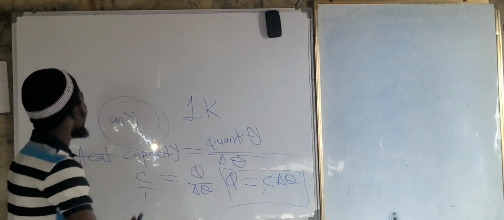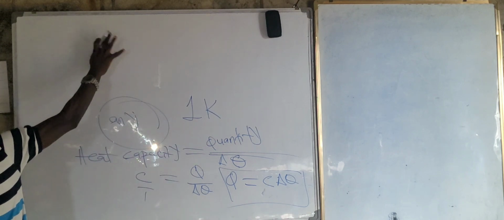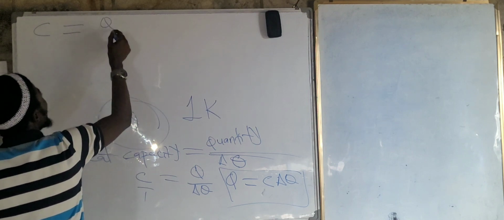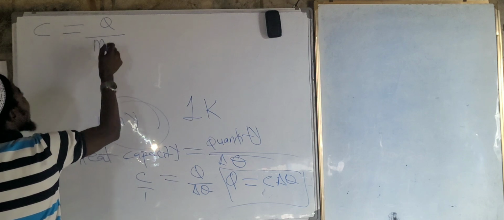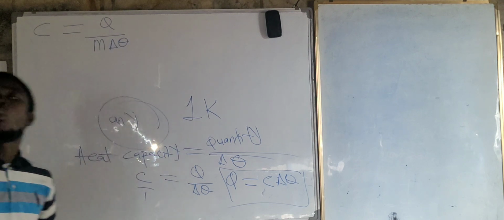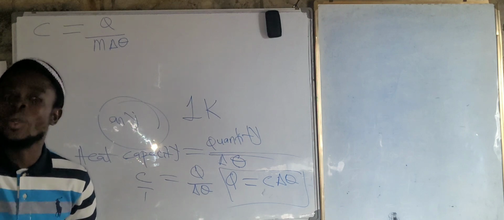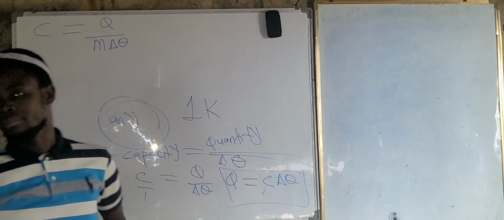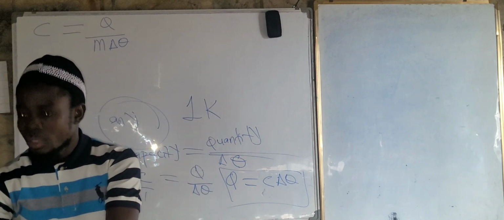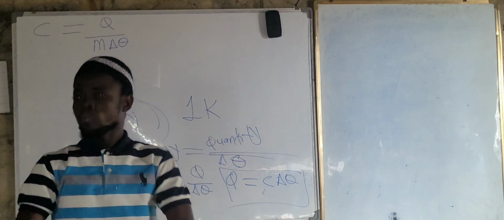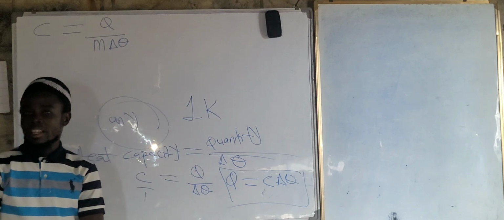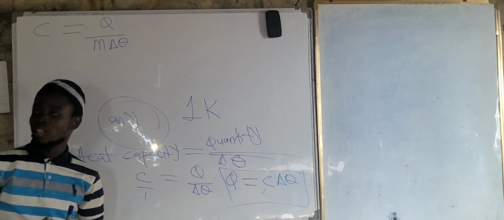Good. Now, specific heat capacity C is now equal to Q all upon M, change in temperature. Here you are seeing the mass because 1 kilogram of mass is needed to raise the temperature by 1 Kelvin. Have you seen the difference now? Are you okay with the differences now, right? Good. For the specific, look at the word specific. It means actual value.